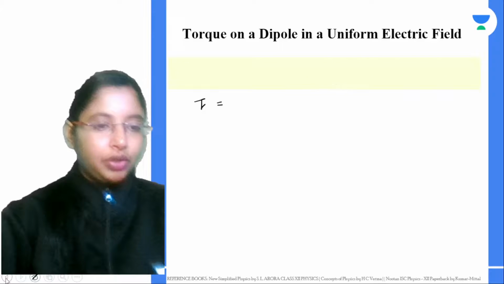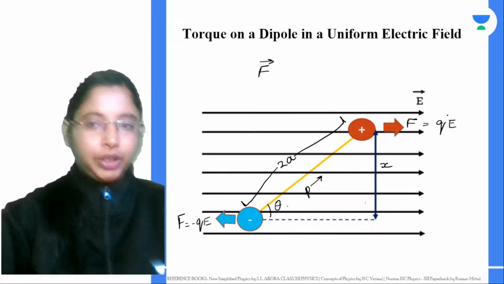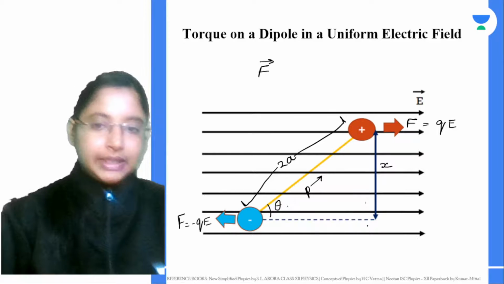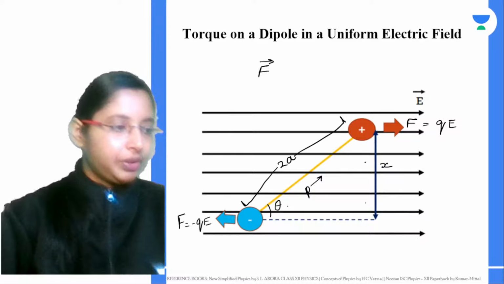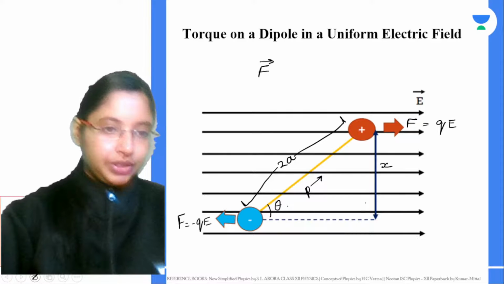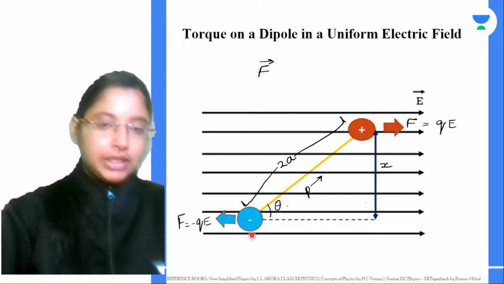The force on either charge is QE, and the perpendicular distance between the charges that we have taken is this x. So torque is any one of these forces times this perpendicular distance.